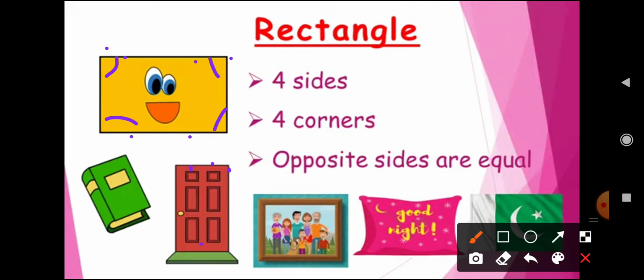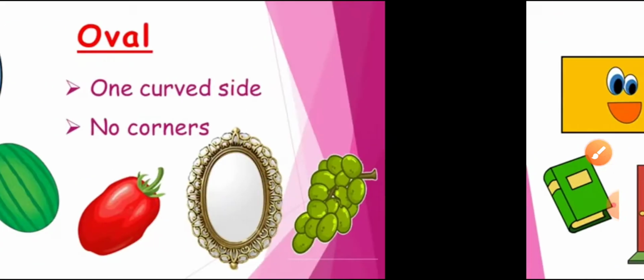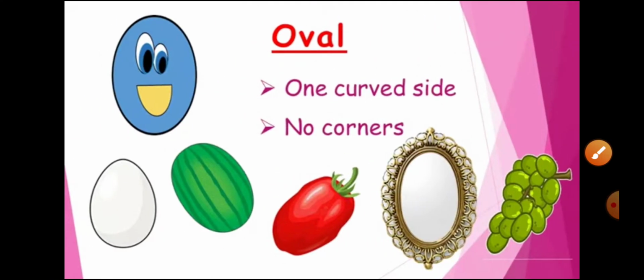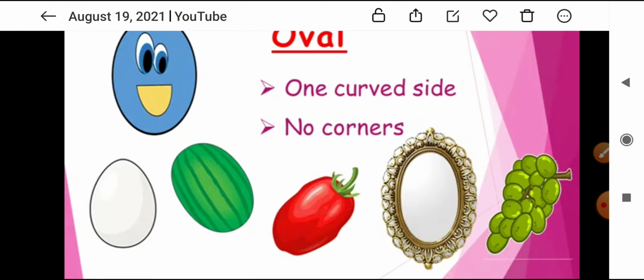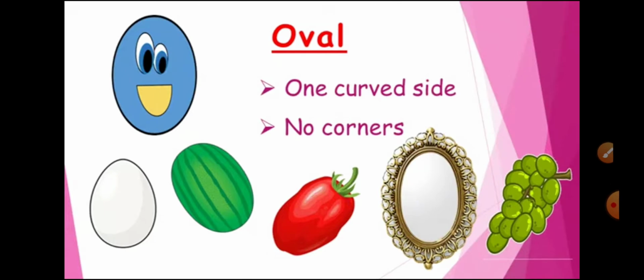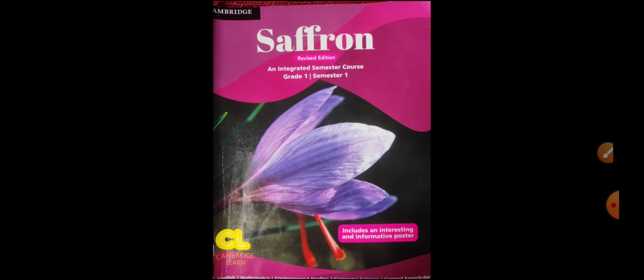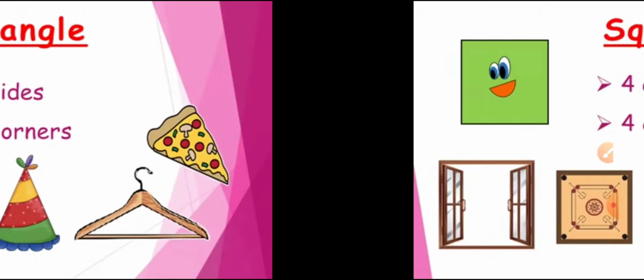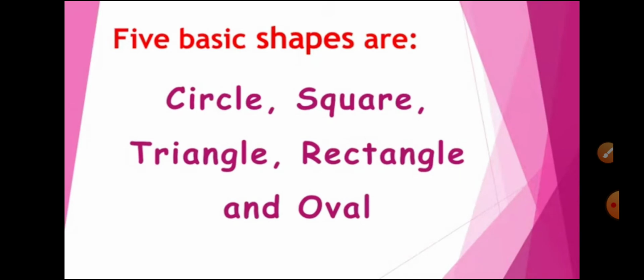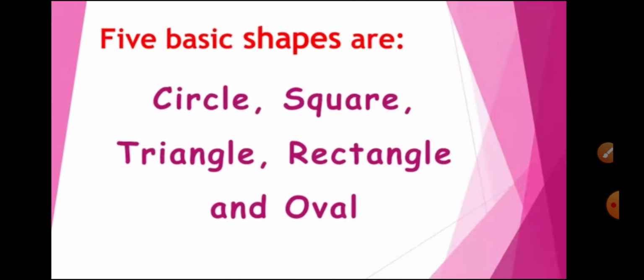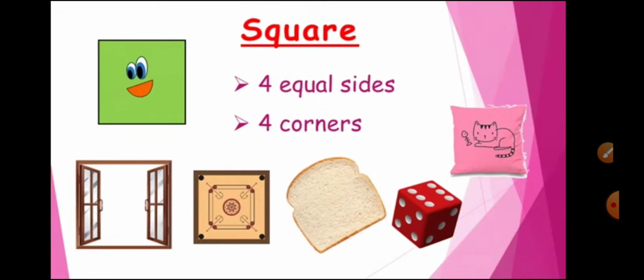So children, then oval, one curved side and no corners. Yes, children. So we can find so many things which are in oval shape, like here the mirror, grapes, egg, watermelon. Yes, so many things. So children, we have learned this in our last class. So children, now let's continue.